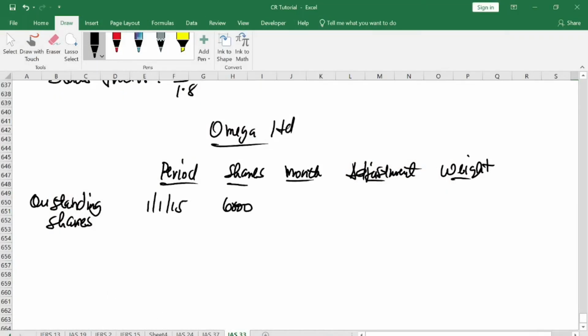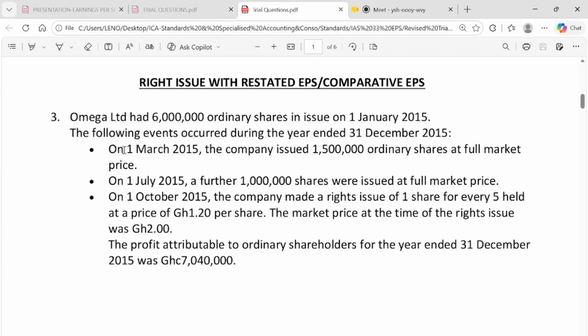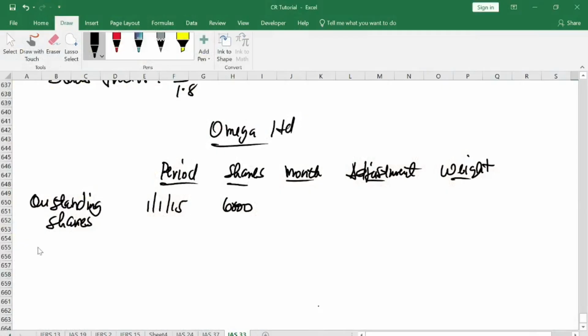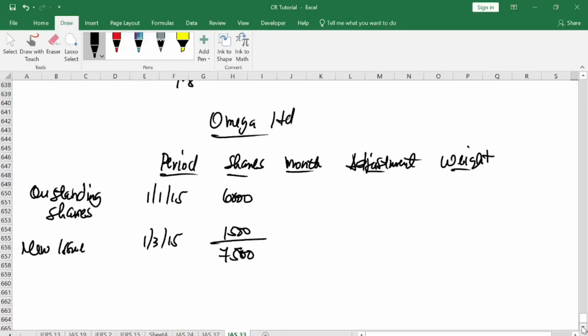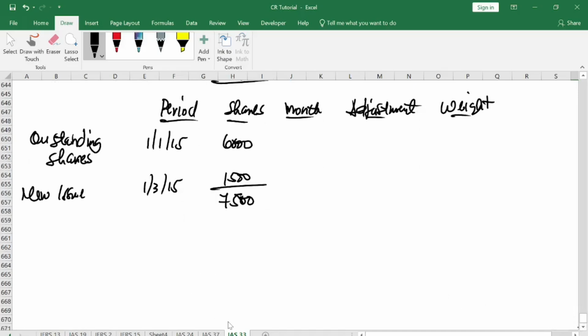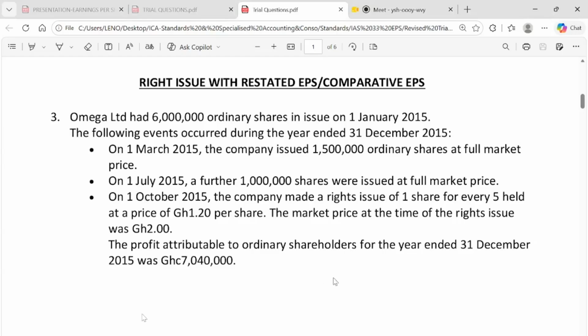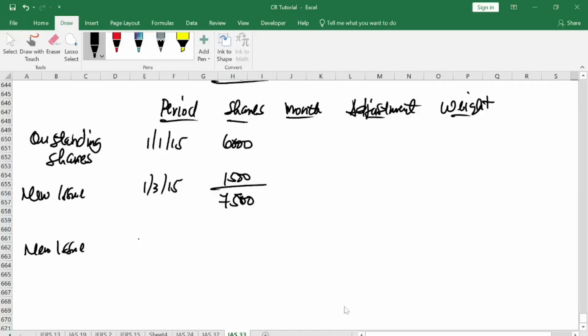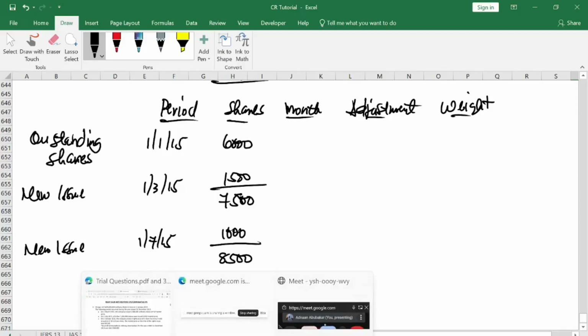All right. Did they issue a share? Yes, they issued shares on 1st March 2015, 1.5 million. So that is a new issue of 1,500, so you add it. That gives you 7,500. Did they issue a share again along the line? Yes. On 1st July, they issued 1 million. So that gives you 8,500.